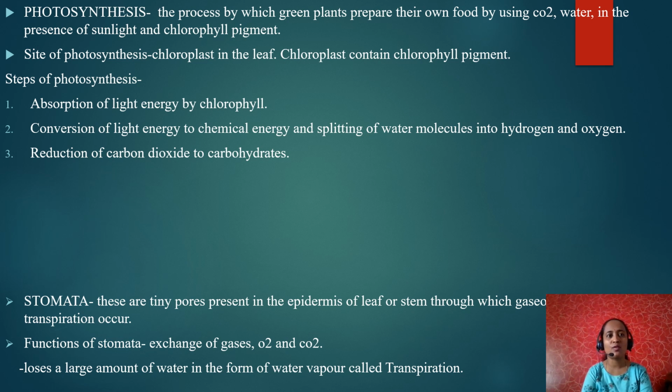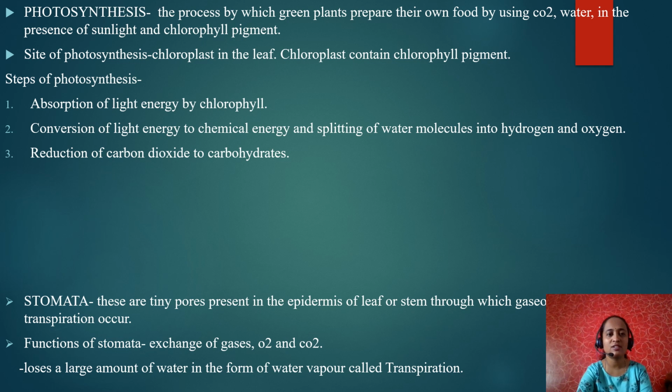What are the steps of photosynthesis? The first step of photosynthesis is absorption of light energy by the chlorophyll pigment. The second step, conversion of light energy to chemical energy and splitting of water molecules into hydrogen and oxygen. Third step is reduction of carbon dioxide to carbohydrates.